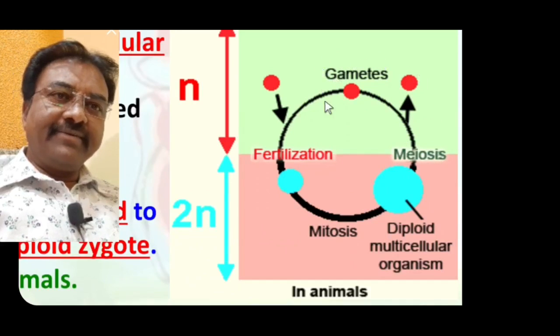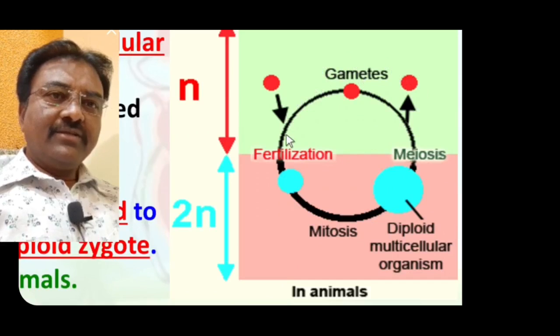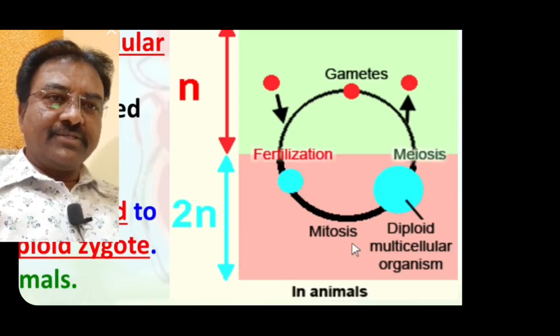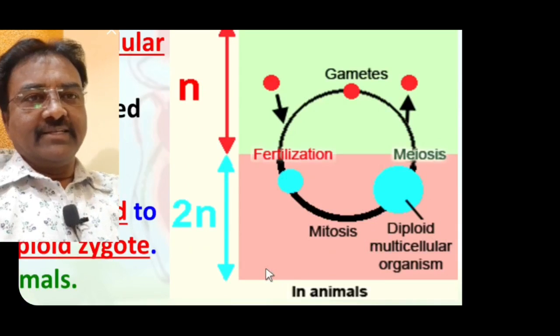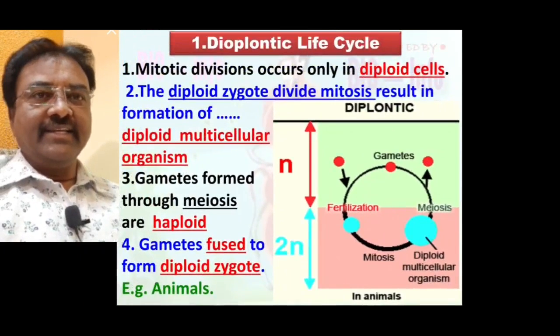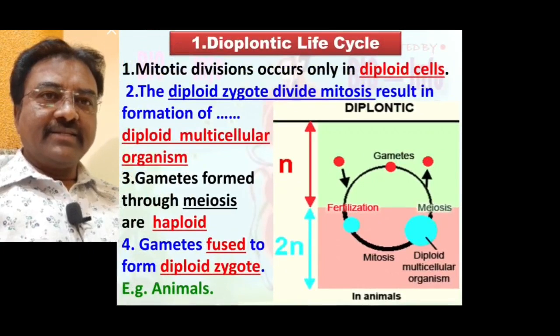At the time of fertilization, both gametes fuse to form zygote. So zygote is diploid in nature. Such zygote undergoes mitosis to produce a diploid multicellular organism, and such life cycle is seen in animals, the diplontic life cycle.